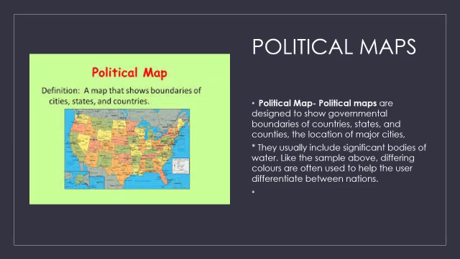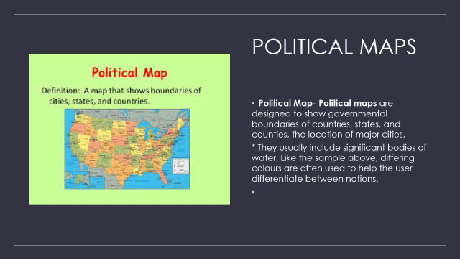A political map shows the boundaries of cities, states and countries. Here in this picture you can see each and every state is shown by a boundary. So this is called a political map.